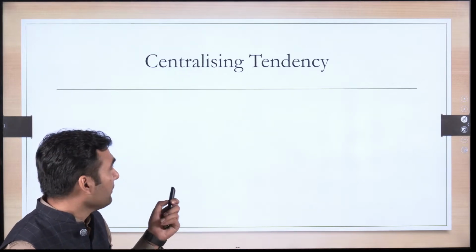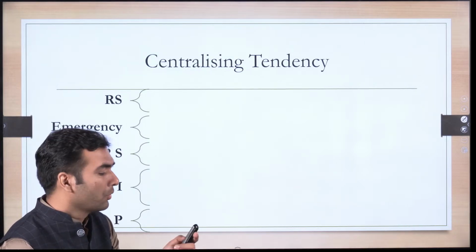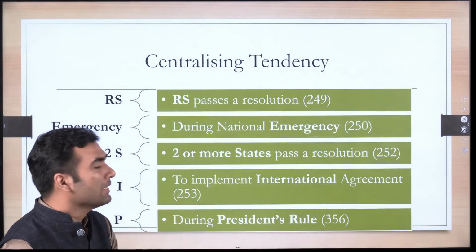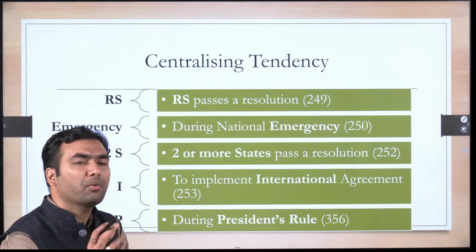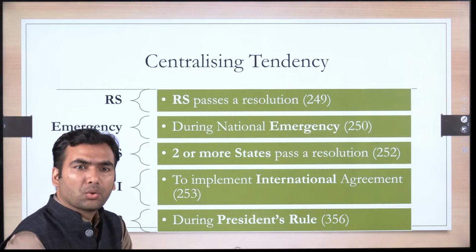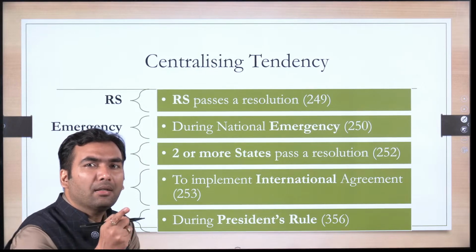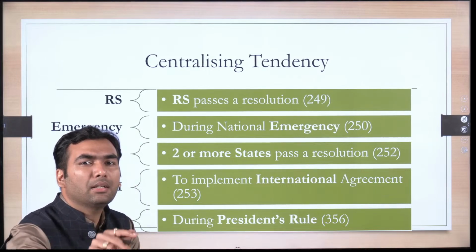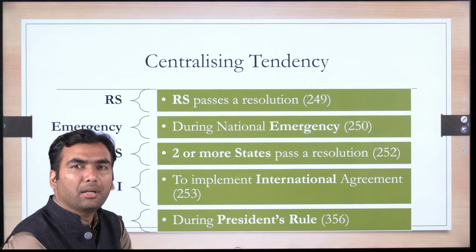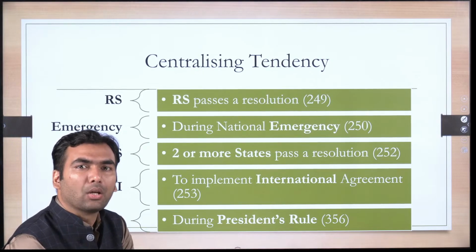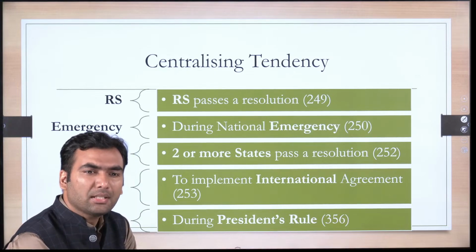Okay, and in terms of legislative domain, this is the acronym through which you can memorize the centralizing tendency. The first thing in legislative domain, what could be the centralization? Centralization could be when parliament can enter into the domain of state government. If parliament is allowed to make laws on a state list, this is a centralization.